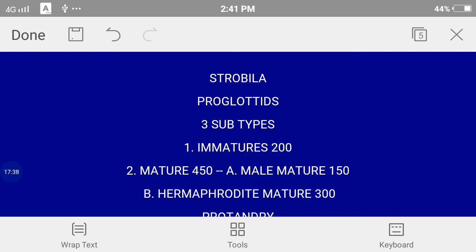So here you should be very clear that the first type was immature, they do not have any kind of reproductive organs.